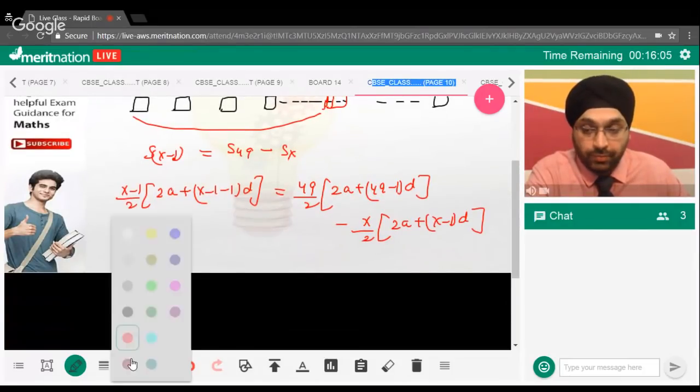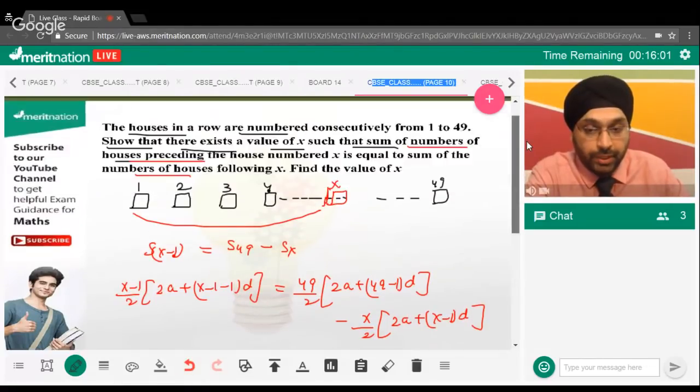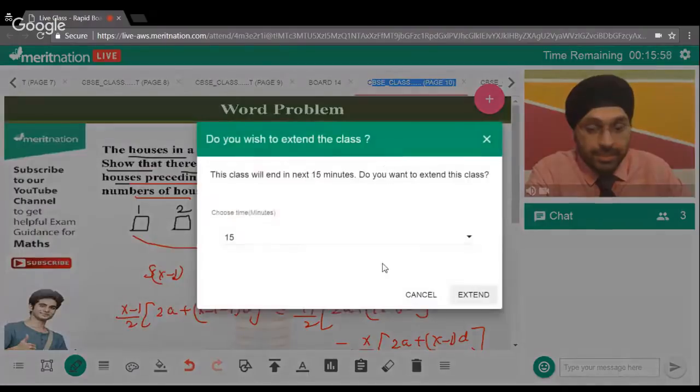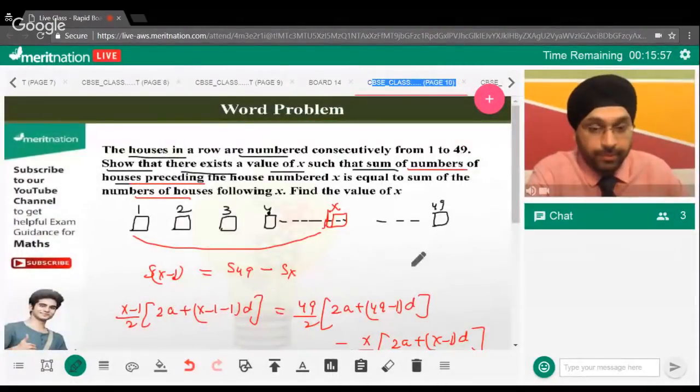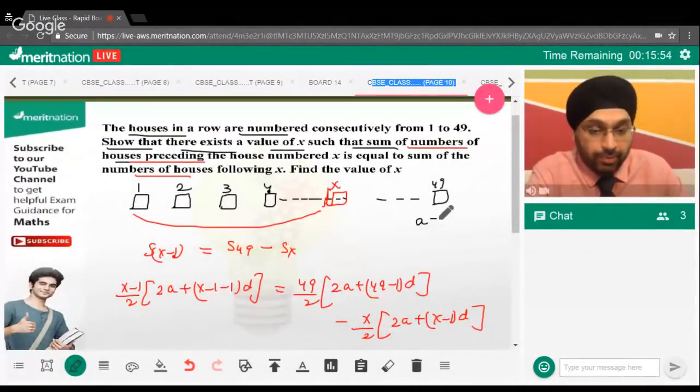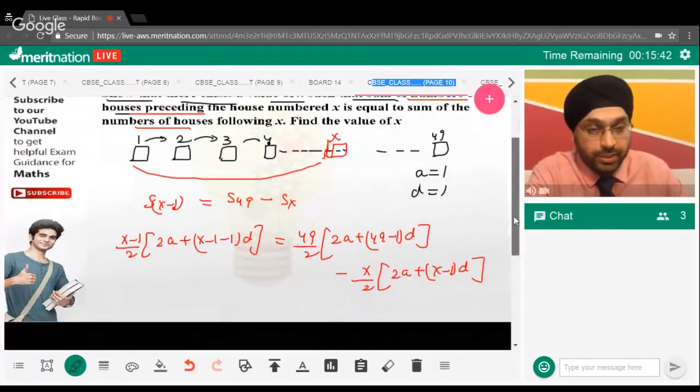Now guys, we know the value of a and d. Why? Because the houses are numbered consecutively from 1 to 49. So further, can I say a will be equal to 1 and d will also be equal to 1? Why? Because this is an AP: 1, 2, 3, 4. So we have a common difference of 1 and the first term is 1. Now we just need to plug in the values.